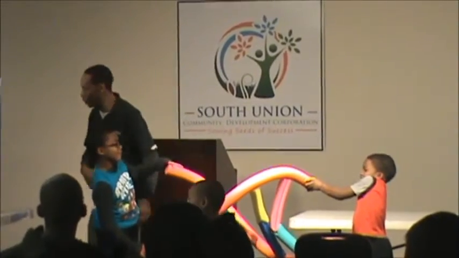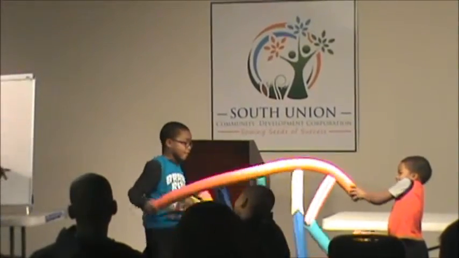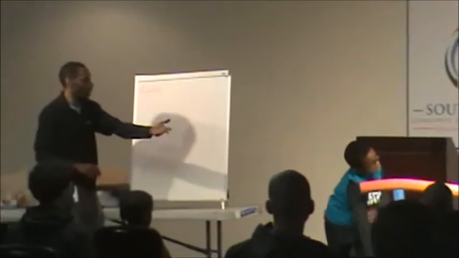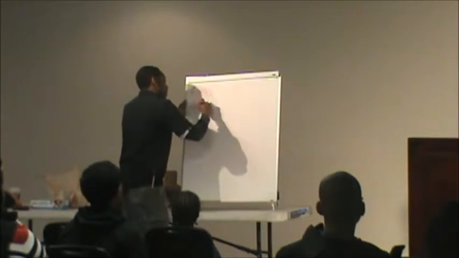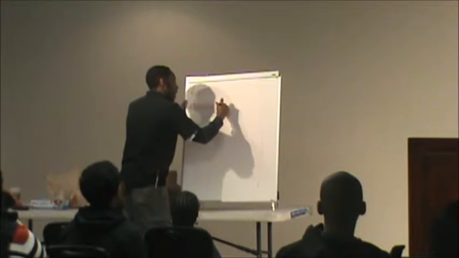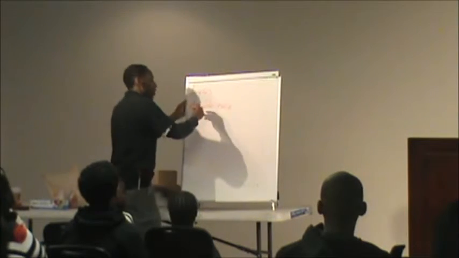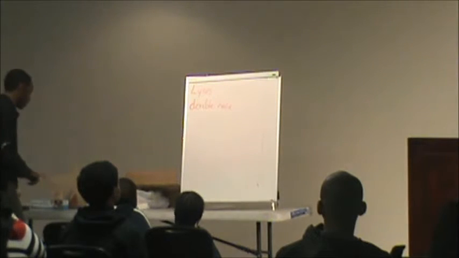Looks like DNA from a human. Very good. Thank you, gentlemen. You can sit right there. And once again, that twisted ladder, there's another fancy word for that. We call the twisted ladder double helix. Okay? The term double helix simply means twisted.